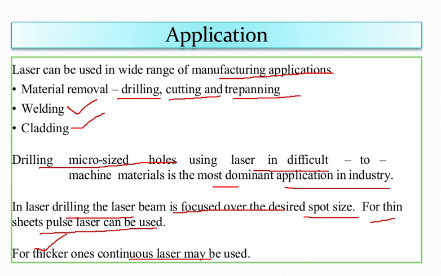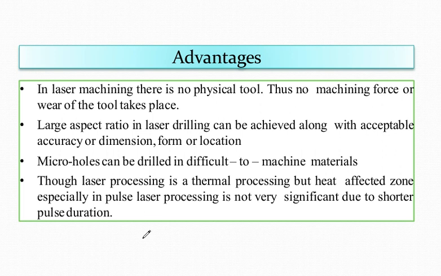So now we will move to the next slide. As I have already told you, every process has some advantages and disadvantages. So laser also has some advantages as well as disadvantages. In laser machining, there is no physical tool. Obviously, there is no physical tool because you are focusing the laser with the help of a lens. Thus, no machining force or wear of the tool takes place. Already in ECM also the same thing happened.